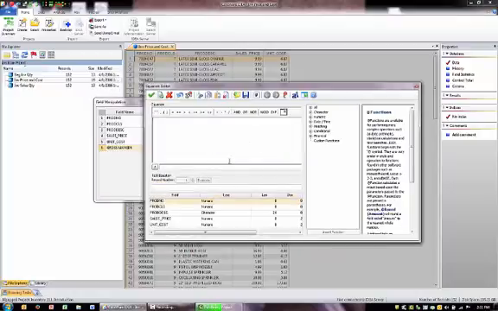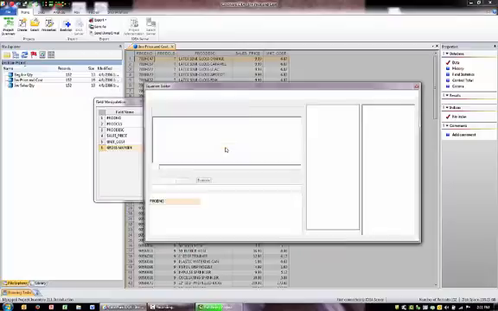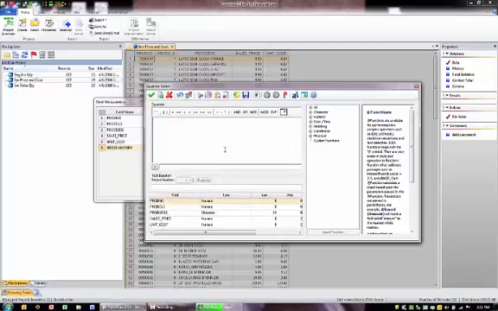If I click inside my parameter, you'll notice a little hand showing. I want to click on that, and what that does is open up the equation editor. The equation editor is where I can write formulas.